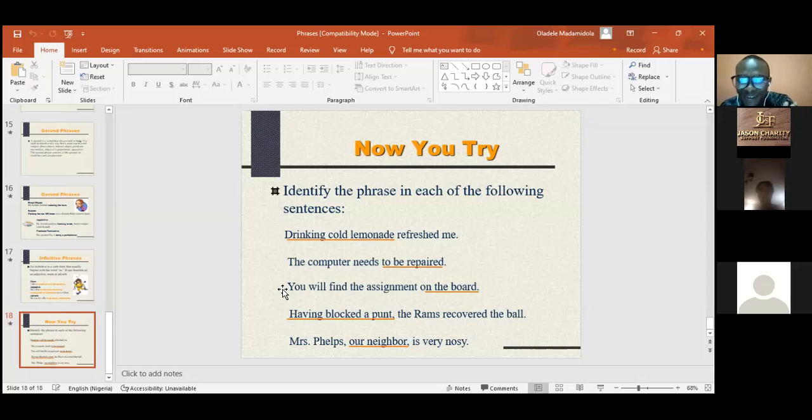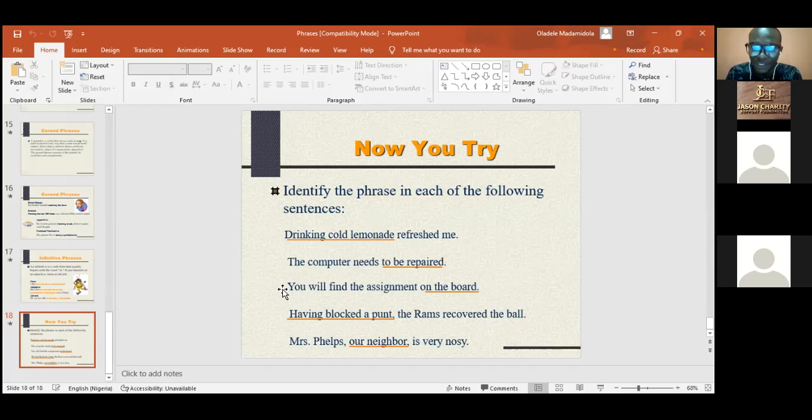Now, they will ask you, what is the function? This is how you identify the function. Whatever is in the subject position, coming before a verb, we say it functions as the subject of the verb. You now name the verb, refreshed. So in this case, drinking cold lemonade is a phrase. That's the grammatical name. The function is subject of the verb refreshed. Okay, that is the function. Is that okay? So we will take more of this next week.